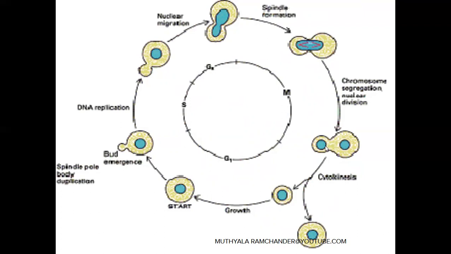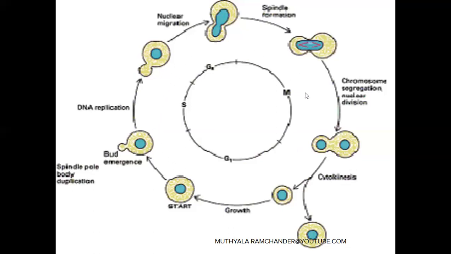From the two haploid nuclei, one haploid nucleus stays in the mother yeast cell, and one haploid nucleus reaches the bud. Finally, between the mother yeast cell and the daughter yeast cell, a cell wall is formed by the Golgi apparatus. The daughter haploid yeast cell leaves from the mother yeast cell, develops into the adult stage, and again participates in budding reproduction.